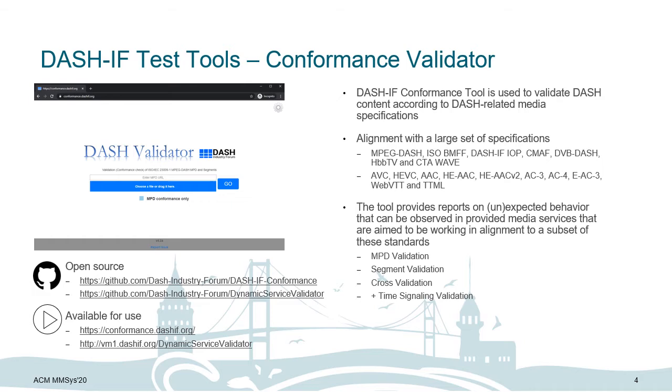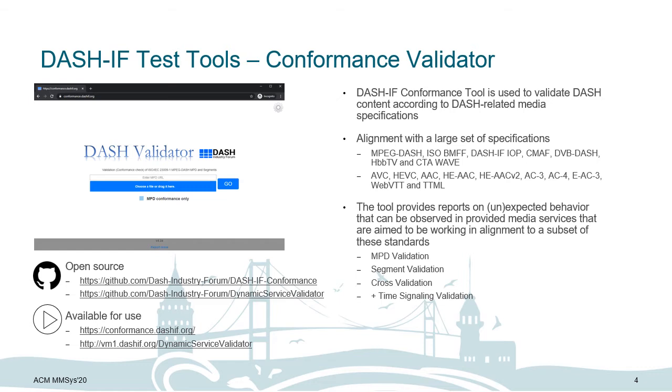More specifically, for each aimed standard, the tool validates first the MPD itself and checks if it is formed properly. Then it validates the segments within the MPD and checks if they are signaled properly and if they are generated properly. And finally, it validates the cross relations of the alternative media streams in the MPD and checks if they are signaled properly.